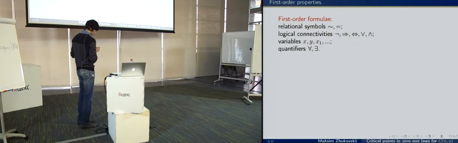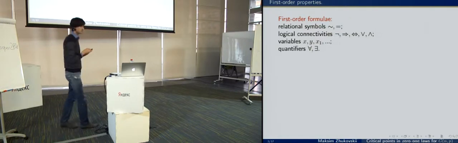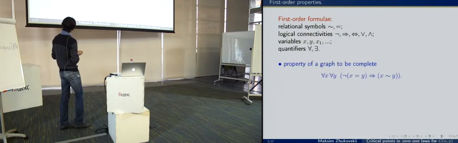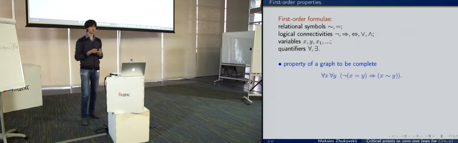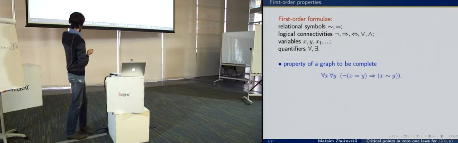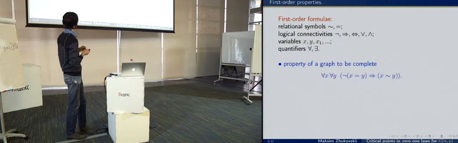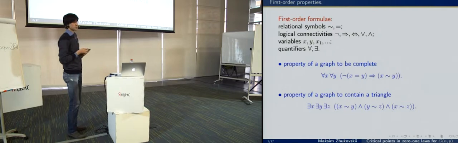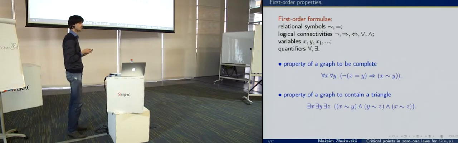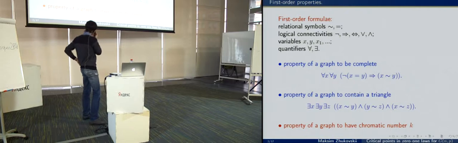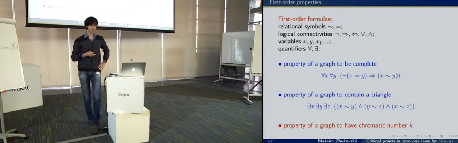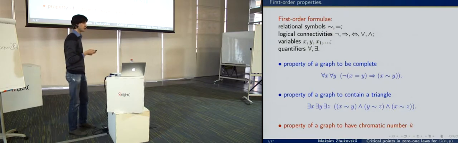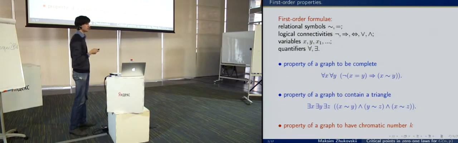So just for example, let me consider some properties. The property of a graph to be complete is a first-order property. It is because it is expressed in a formula from this language. And the property of a graph to contain a triangle is also a first-order property. But for example, the property of a graph to have chromatic number k is not a first-order property because it isn't expressed in terms of the first-order language.